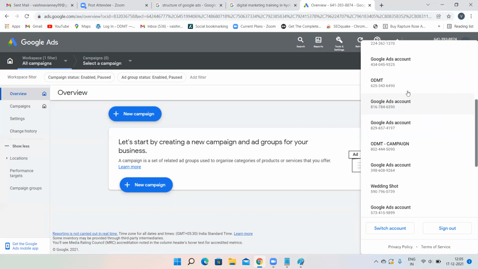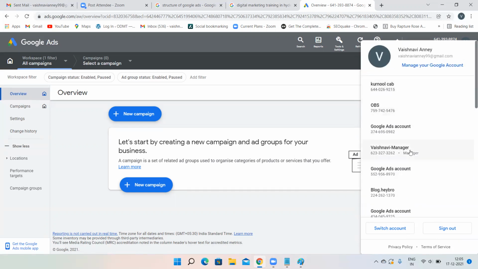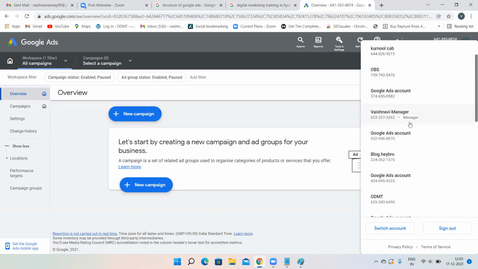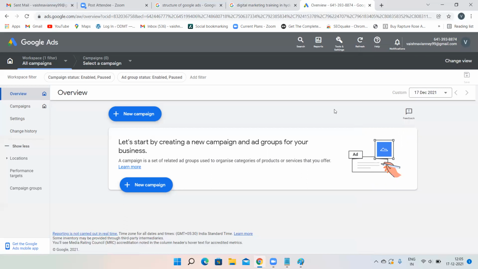That is the reason I have named them here: ODMP, Wedding Shot, Karnool Cab, OBS, blog.heygrow. Like this, you have to name your account. Suppose you have a USA client and an Australian client. Then for one account, give USA client, and for another account, give Australian client as the name. It's up to you. Whatever name you want to give, because it is impossible to remember that many digits for n number of clients.